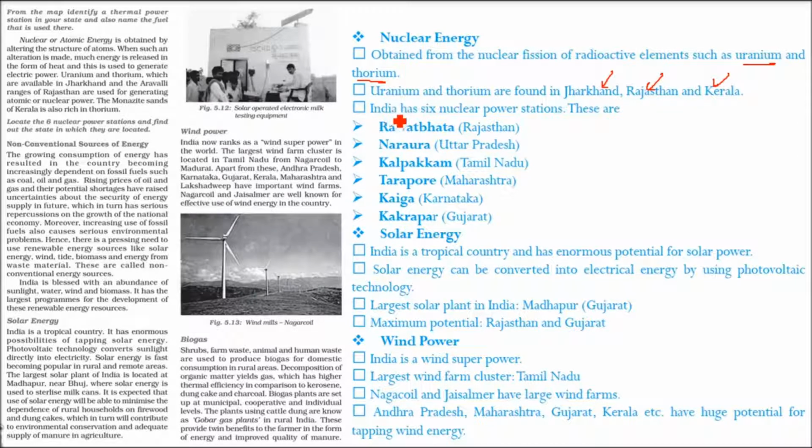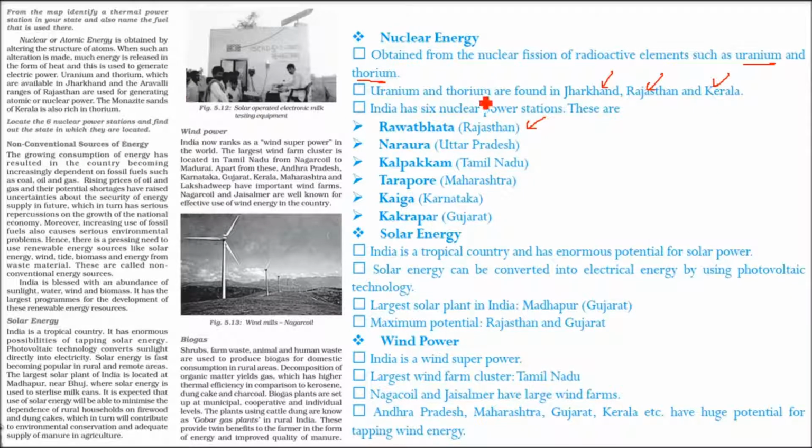India has 6 nuclear power stations. We just saw some of these on the map: Rawatbhata in Rajasthan, Narora in Uttar Pradesh, Kalpakkam in Tamil Nadu, Tarapur in Maharashtra, Kaiga in Karnataka, and Kakrapara in Gujarat. So these are the various important power stations.